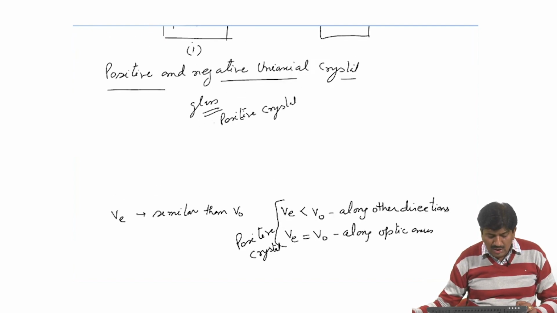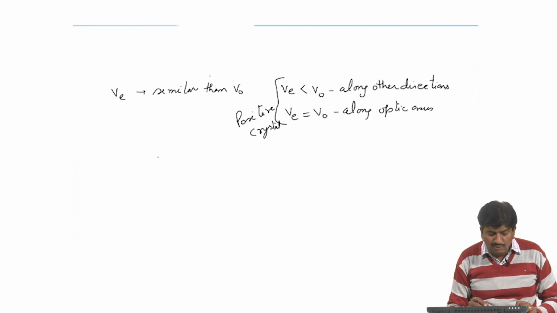And similarly, in negative crystal, the velocity of E ray is greater than velocity of O ray in all directions except along optic axis, and consequently E ray travels faster than O ray.